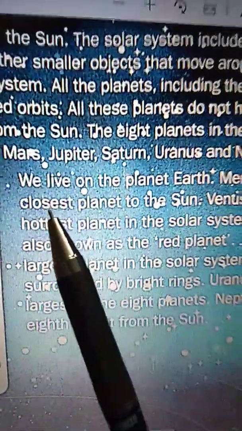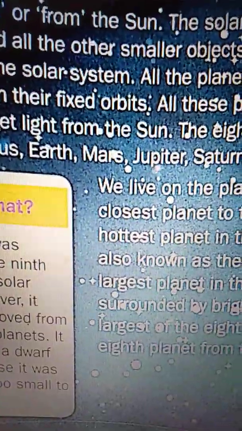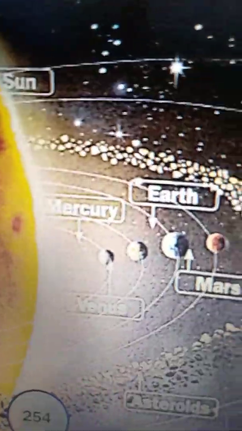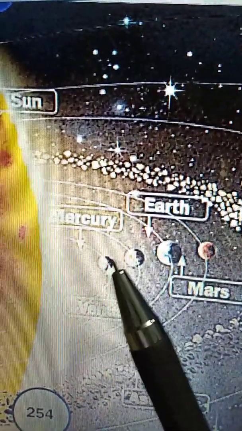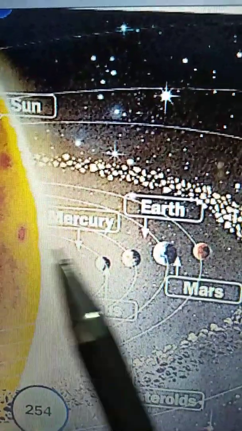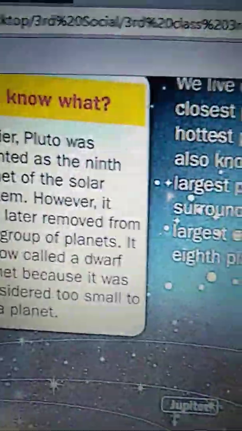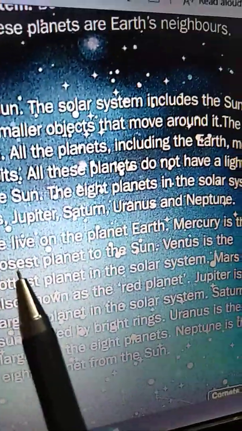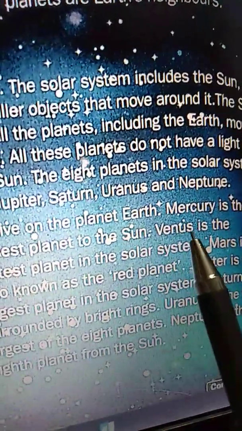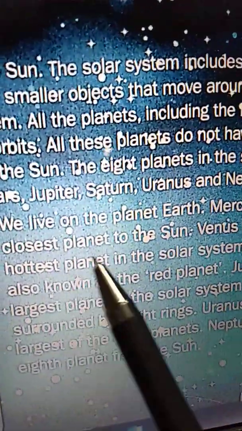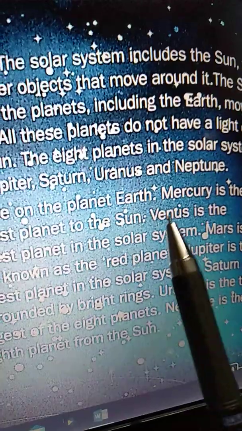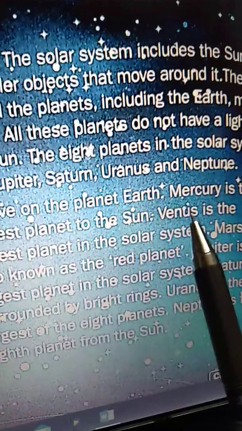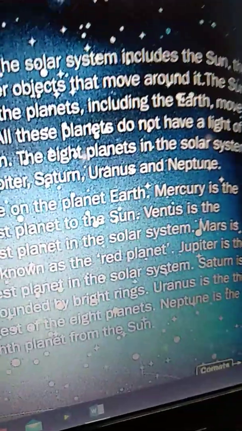Mercury is the closest planet to the sun. We can see in the picture clearly here, children. See, Mercury is close to the sun. Venus is the hottest planet in the solar system.